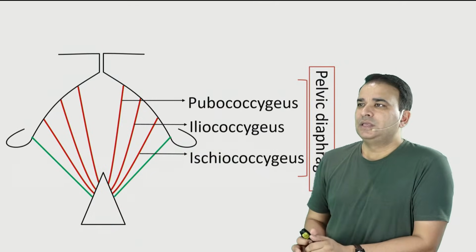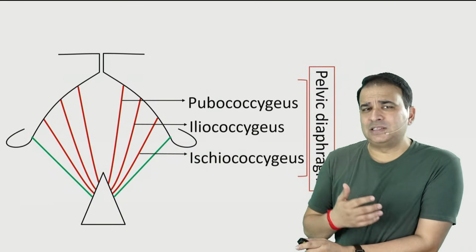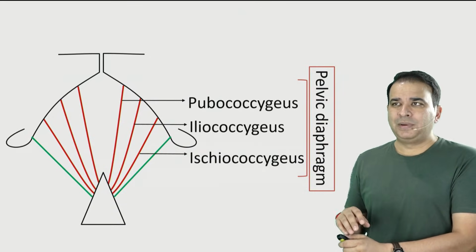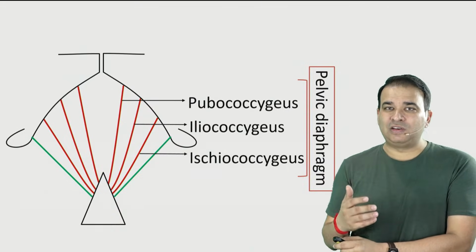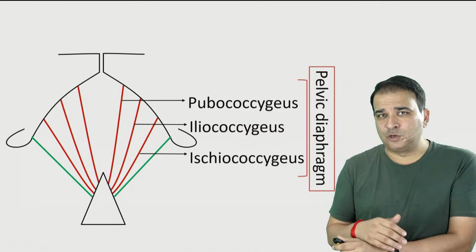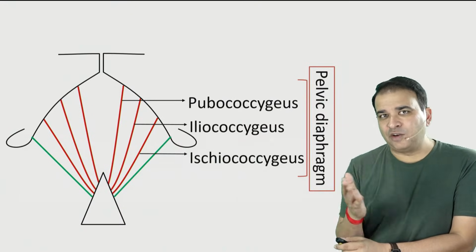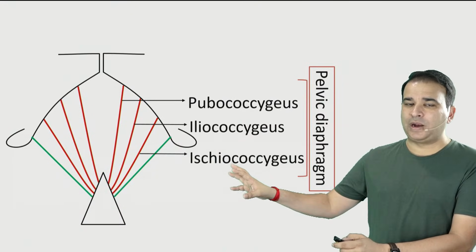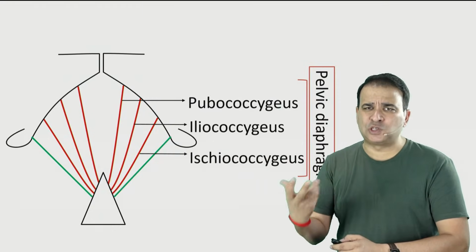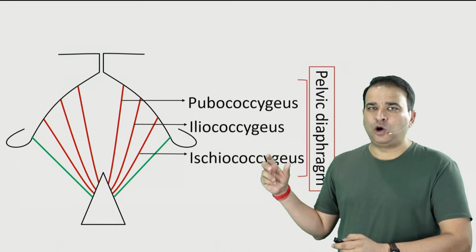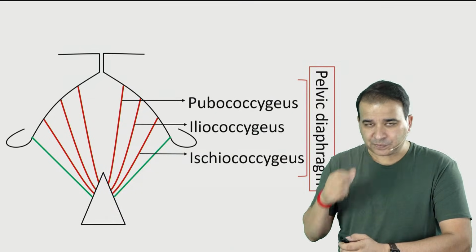Ischiococcygeus is a kind of vestigial muscle in humans. It helps to form the pelvic diaphragm, but it does not have any functional importance in us. Ischiococcygeus is more developed in lower animals. Quadrupeds need a tail, so for the wagging and movement of the tail, the ischiococcygeus is required. In some books they even call it simply coccygeus also. Ischiococcygeus or coccygeus, it's the same thing only.